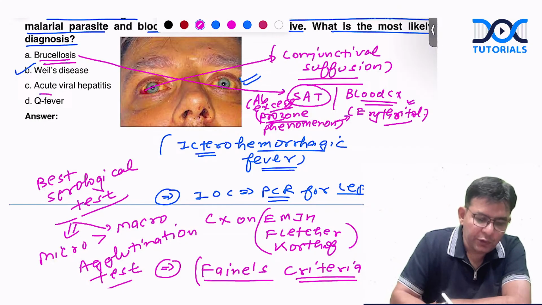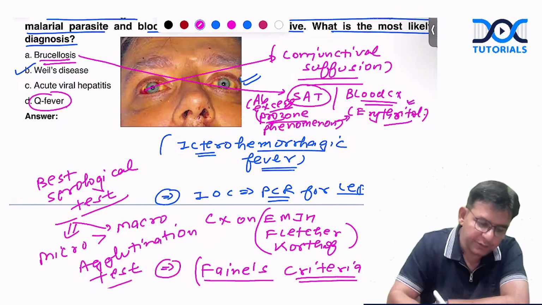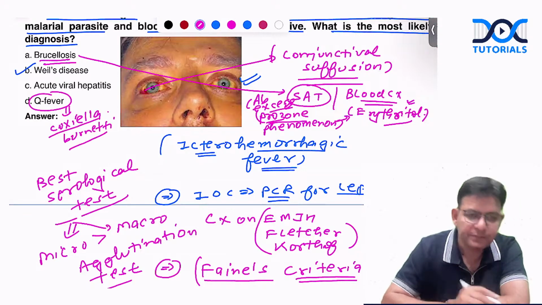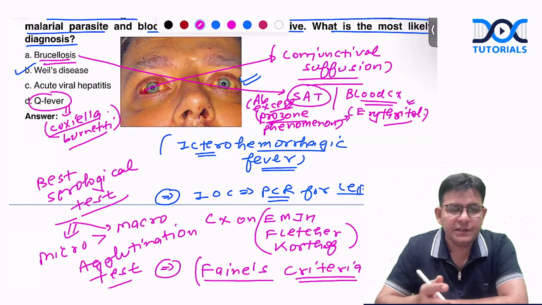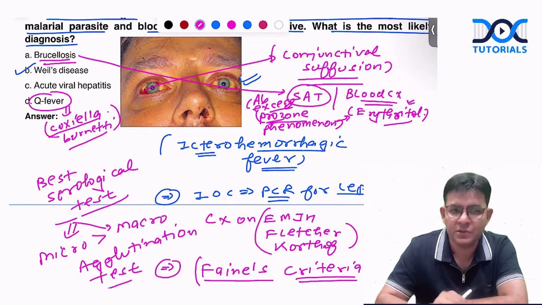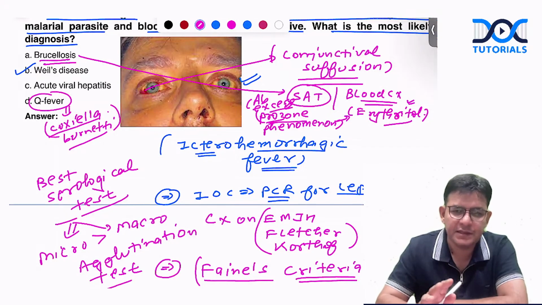Okay. Q fever. Q fever is caused by Coxiella burnetii. Okay, Q fever is caused by what? That is caused by Coxiella burnetii. And later on they got to know that this organism is causing this particular disease. Coxiella burnetii used to be placed in the rickettsia, but because it has no rash, and along with that, there is no arthropod transmission, because the transmission happens through aerosols. Okay. So this particular one is slightly away from the rickettsial family.